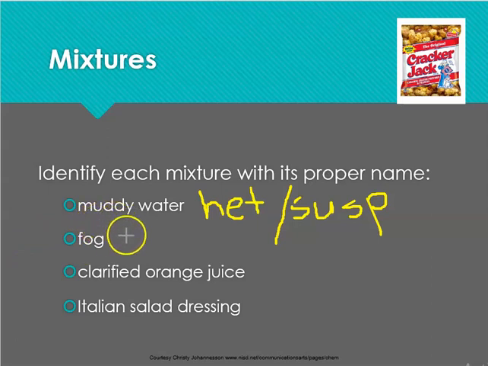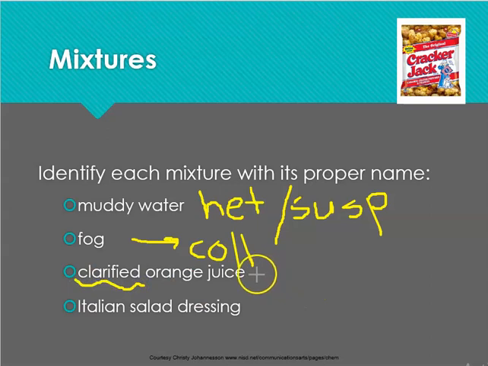When we are talking about fog, fog is very much like clouds, and clouds, we said, are colloids, because we cannot see where one starts and one ends, but we know that they're different. When we have clarified orange juice, clarified is very important.